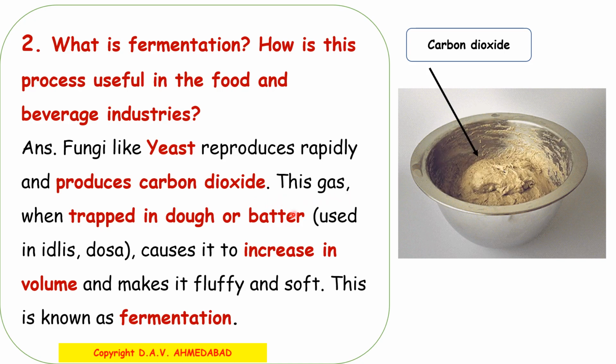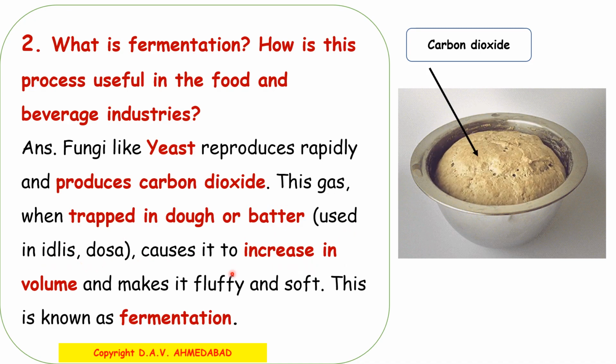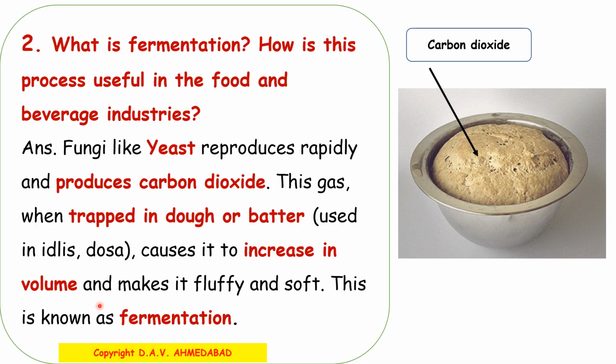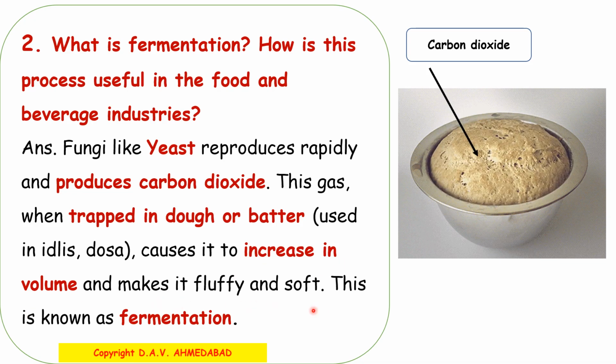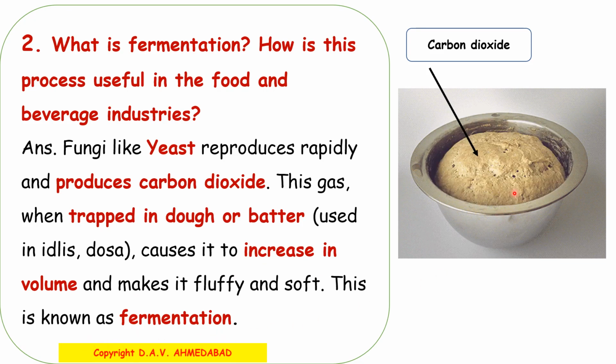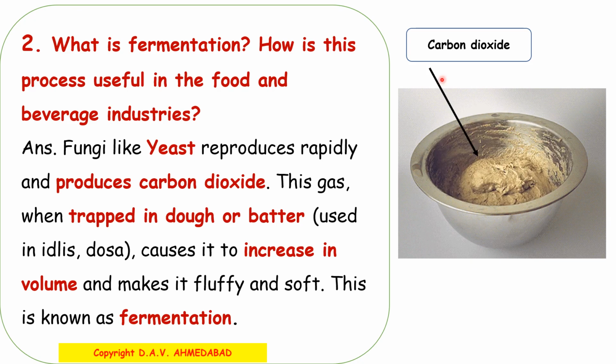This gas, when trapped in dough or batter used in idlis and dosa, causes it to increase in volume and makes it fluffy and soft. This is known as fermentation. As you can see here, because of the production of carbon dioxide, the batter is becoming fluffy.